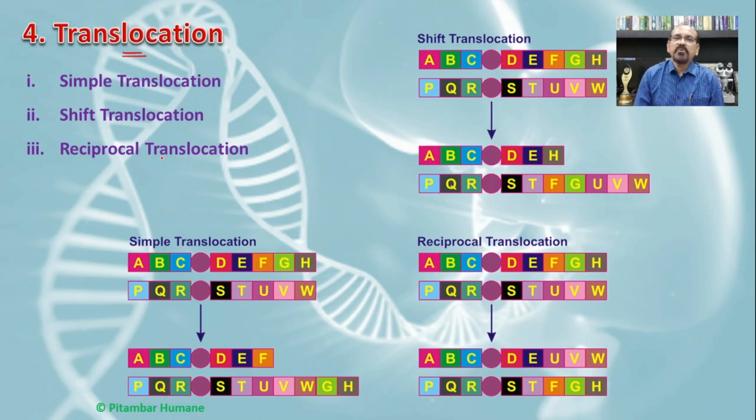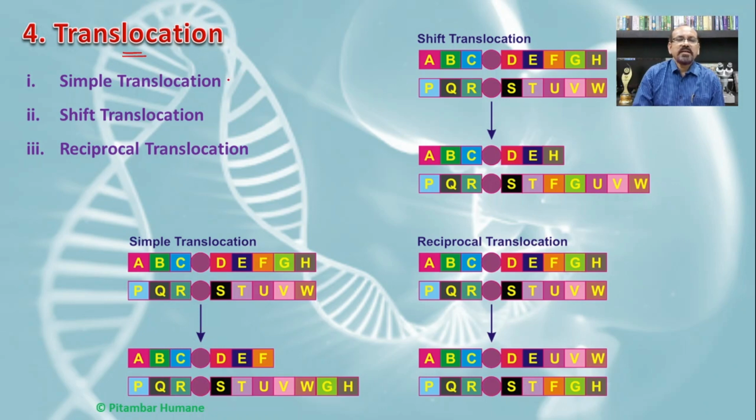Simply the part of the chromosome will be cut from one chromosome and transferred to the other chromosome. So in one chromosome there will be the extra part, and in the first chromosome there will be the deficiency of that particular part of the chromosome, and this is carried out between two non-homologous chromosomes. Such a transfer of part of the gene or part of the chromosome to the non-homologous chromosome is known as the translocation.